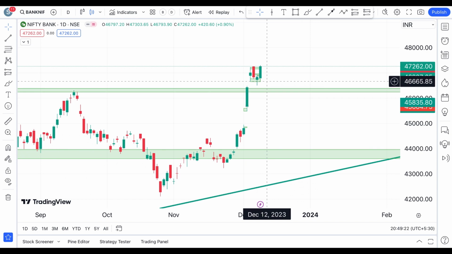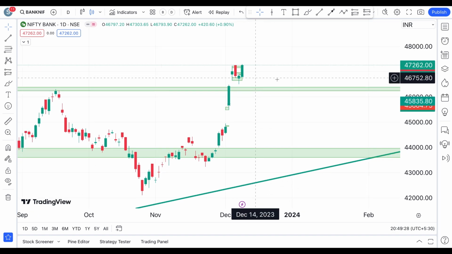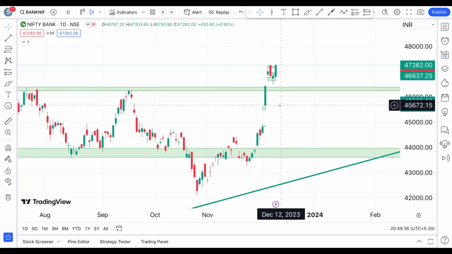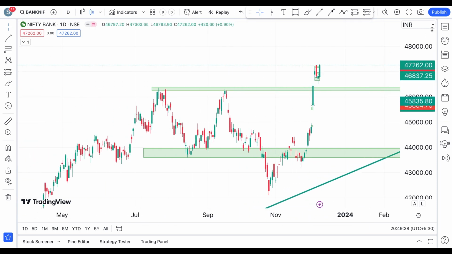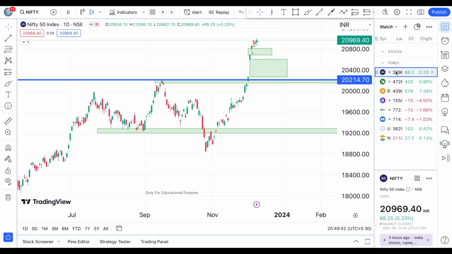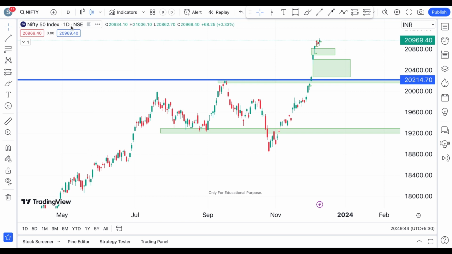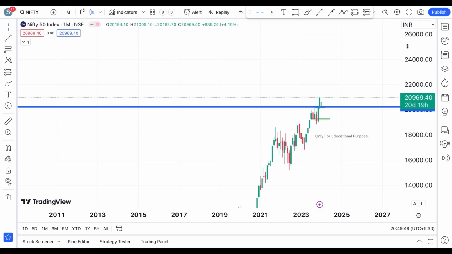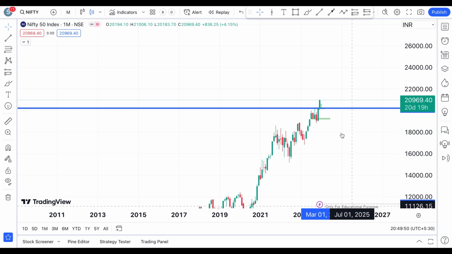To understand that, you have to pay very keen attention in the live markets of Bank Nifty and draw very good swing highs and lows, resistance and support areas on the intraday time frame, and then take trades accordingly. So that is the scenario with the Bank Nifty on pretty much every time frame. And now let's head back to the Nifty chart and see how Nifty is performing, starting from the monthly chart.